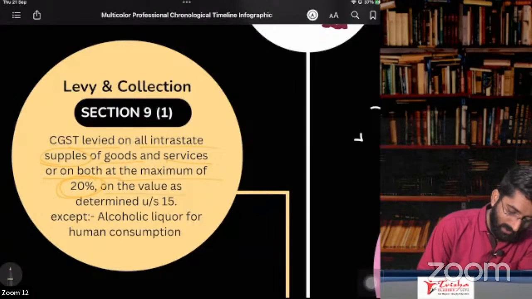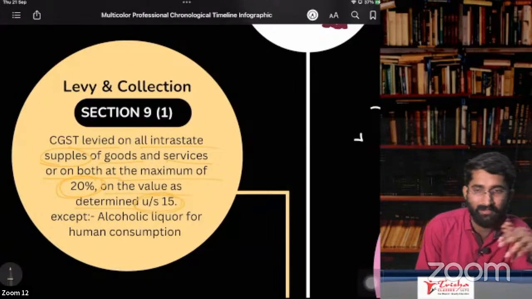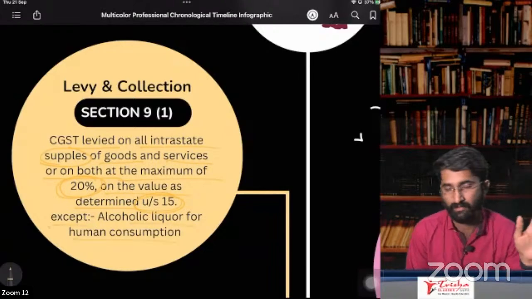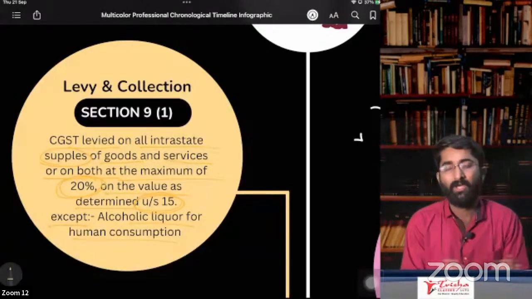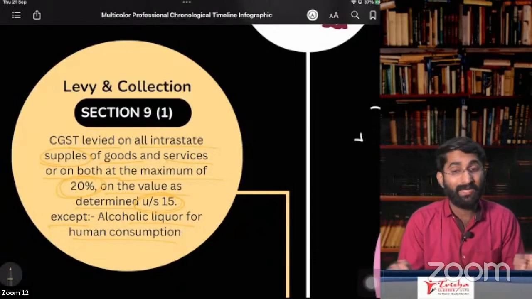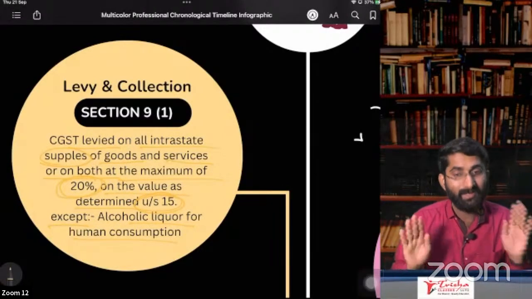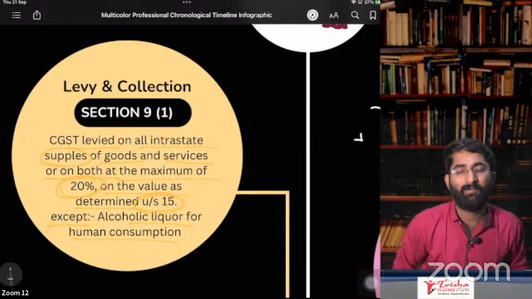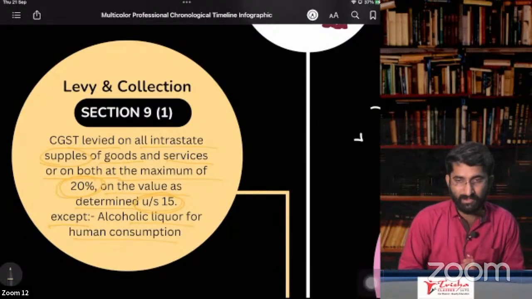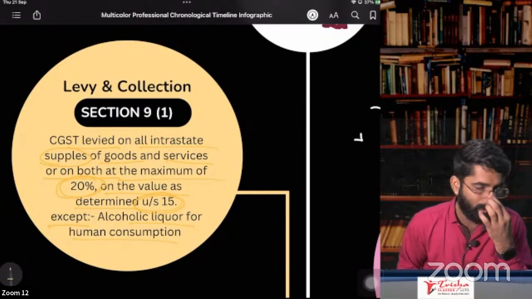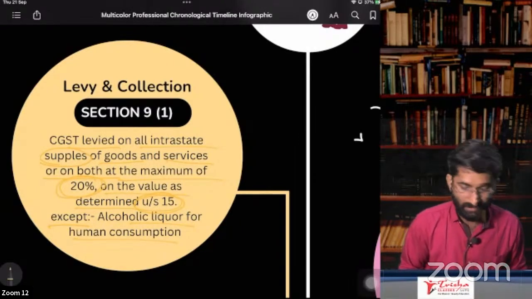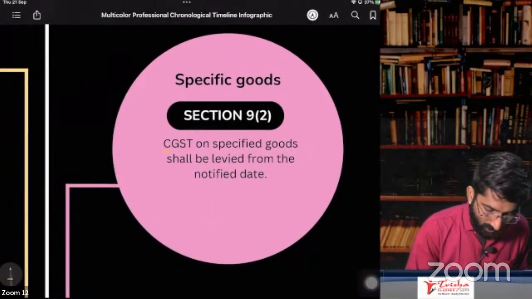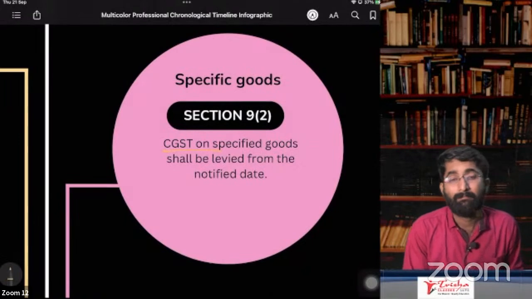This is on the values as determined under section 15, which we will discuss in today's class, except alcoholic liquor for human consumption. What is discussed in section 9, subsection 1? You have to pay CGST on intrastate supply, not interstate. Interstate supply is IGST. CGST you have to pay at a maximum of 20% on supply of goods and services except alcoholic liquor for human consumption.